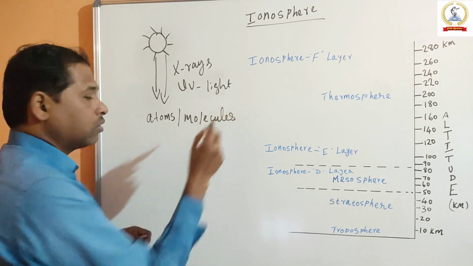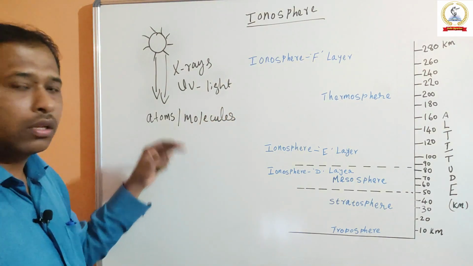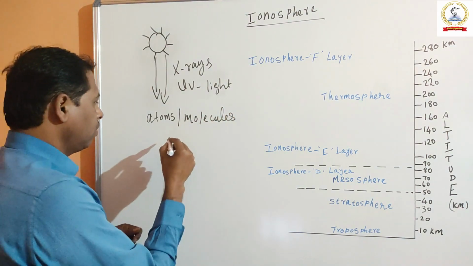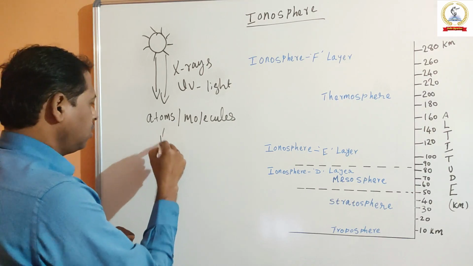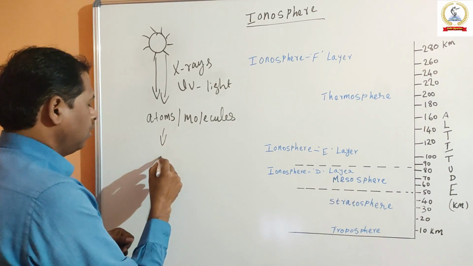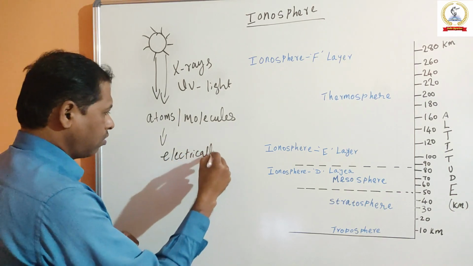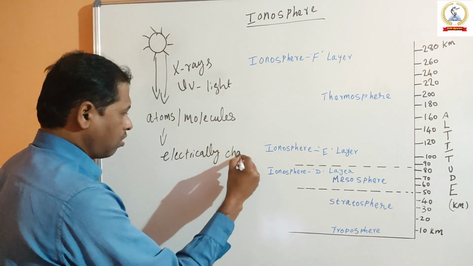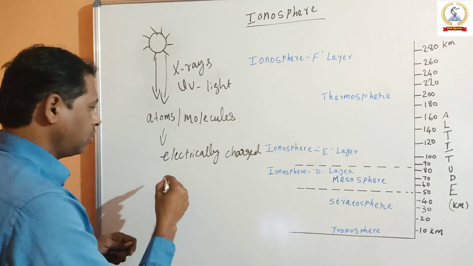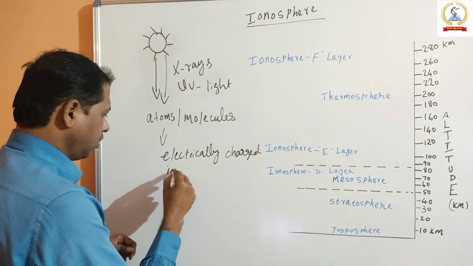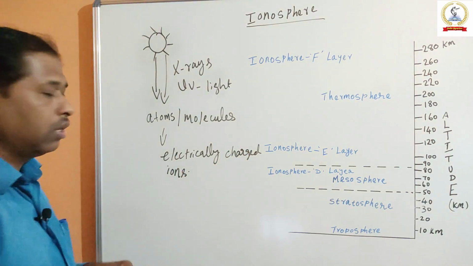So it creates a large number of electrically charged ions.